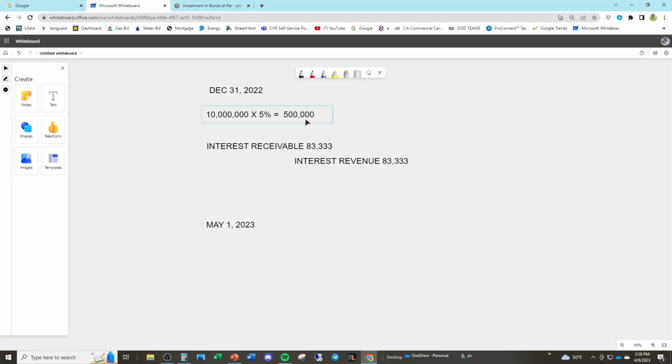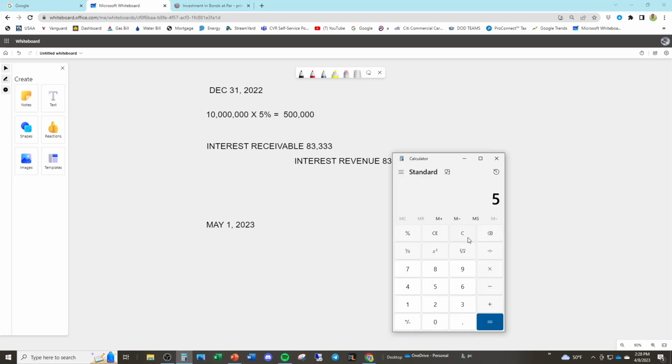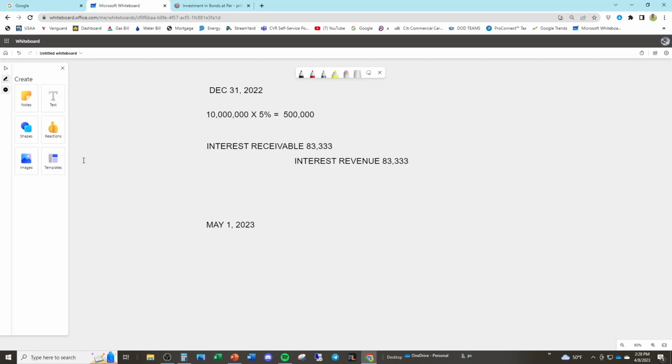The full year is $500,000, so half the year is going to be $500,000 divided by 2, $250,000. Another way you could do it is you take the full year divided by 12 times 6. Boom, $250,000.